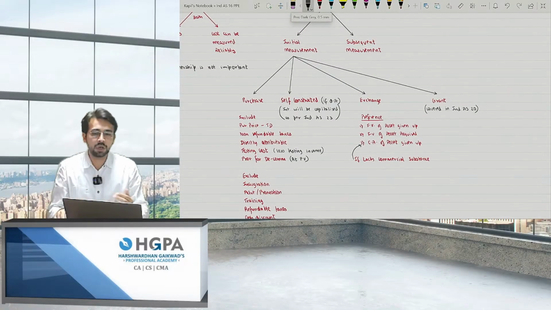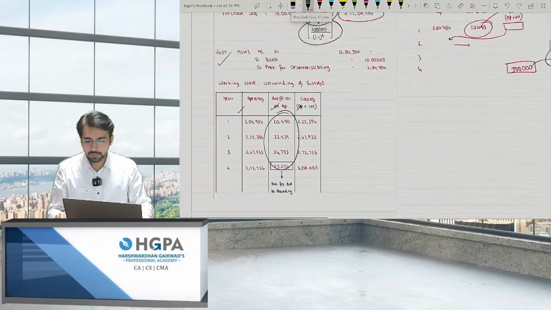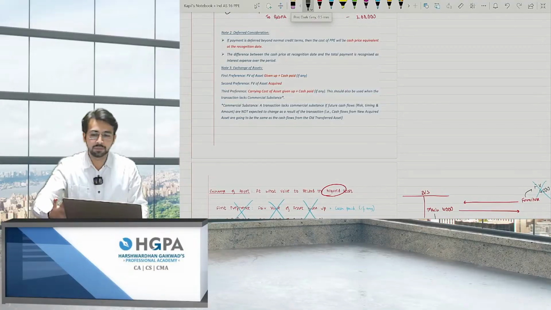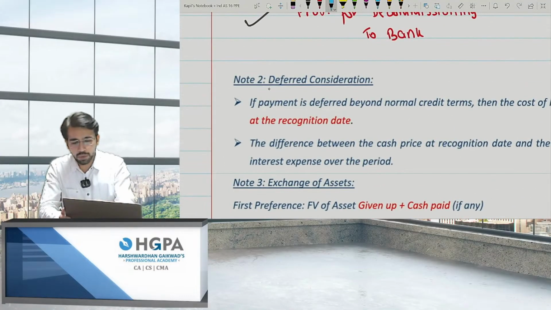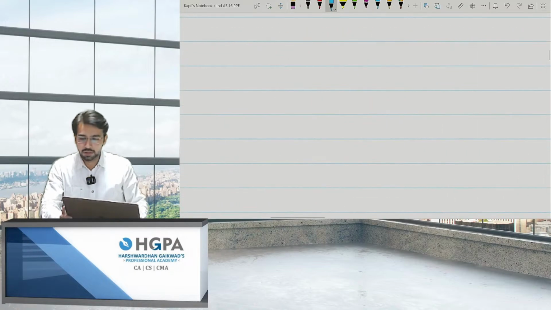So moving ahead, what about the subsequent? Okay, 1 point is remaining over here, and that is the deferred one. Yeah, over here, the deferred consideration. What do you mean by deferred consideration? It is nothing but the interest cost. I'll ask you a question, everyone has to answer.